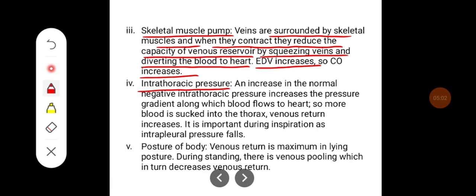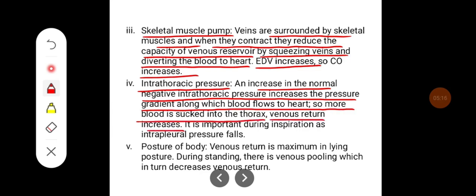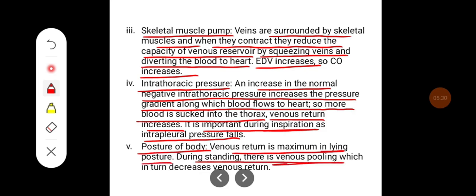Intrathoracic pressure. An increase in the normal negative intrathoracic pressure increases the pressure gradient along which the blood flows to the heart. So more blood is sucked into the thorax, venous return increases, and it is important during inspiration, as here intrapleural pressure falls. Posture of the body. Venous return is maximum in the lying down posture. During standing, there is a venous pooling which in turn decreases the venous return.